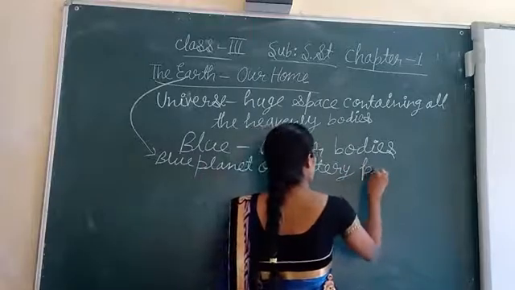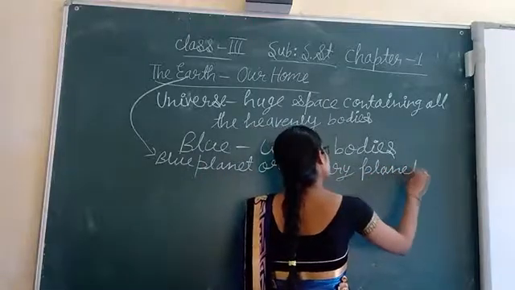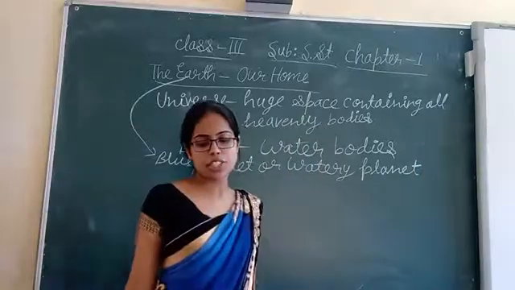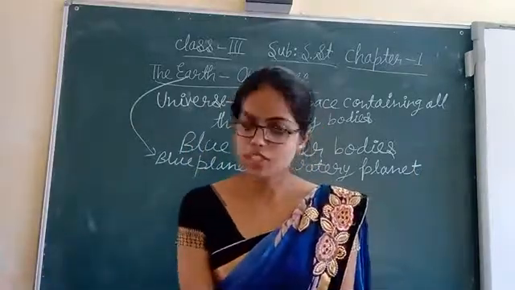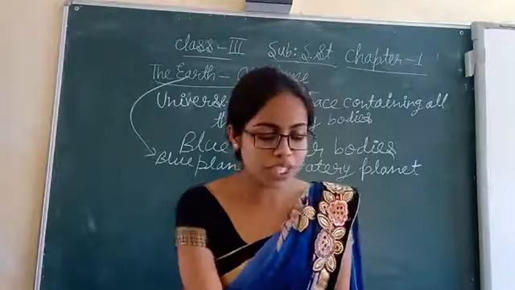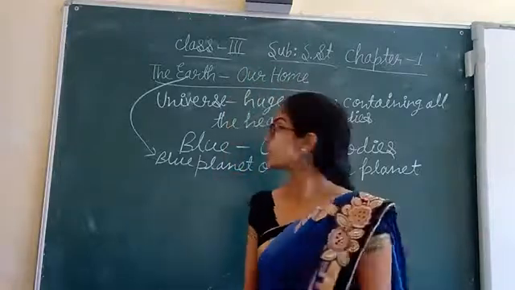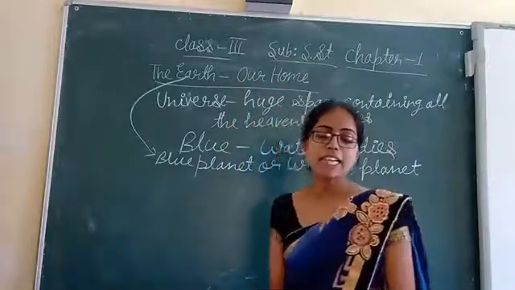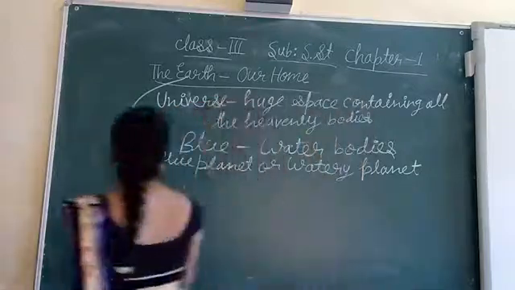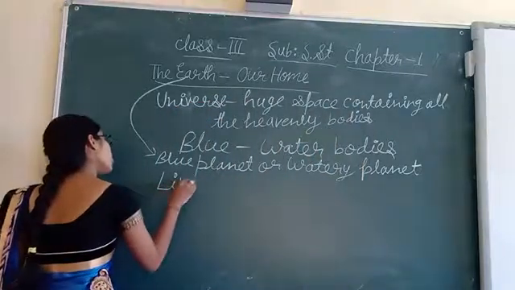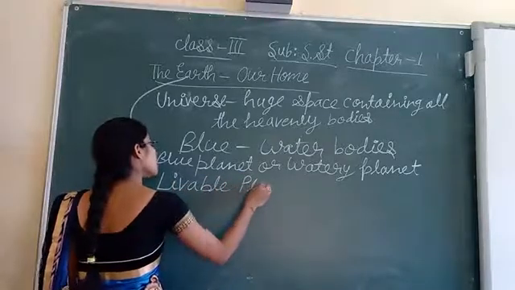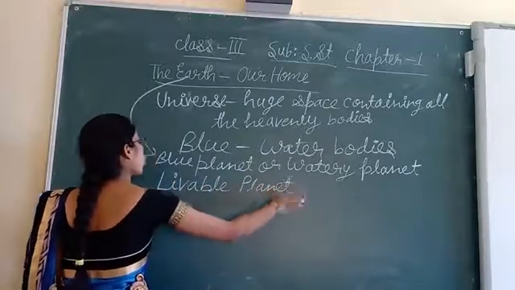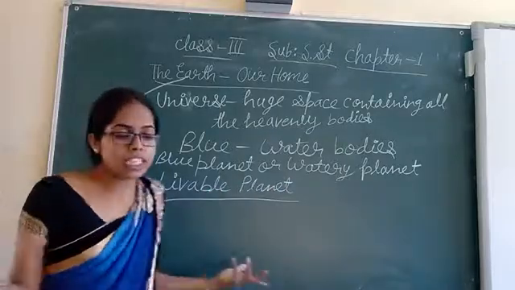Blue planet or watery planet. Clear about the introduction of this? Now, Earth is a livable planet. What is the meaning of this livable planet? Livable planet means the planet on which we can live.